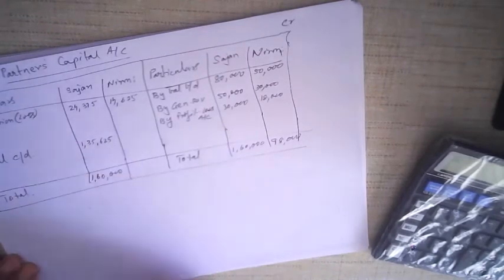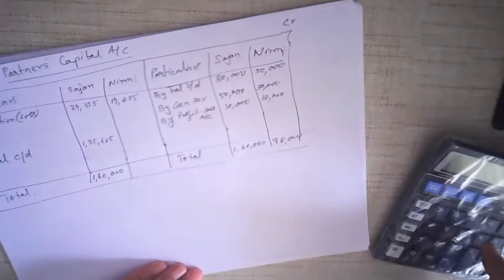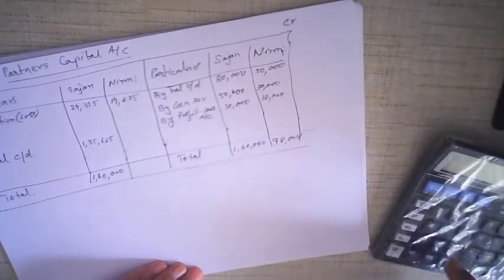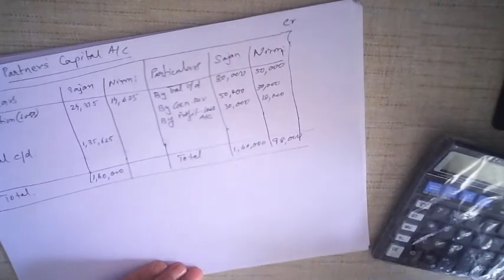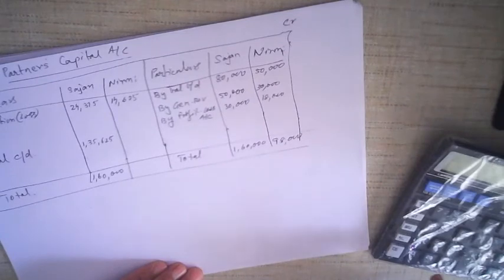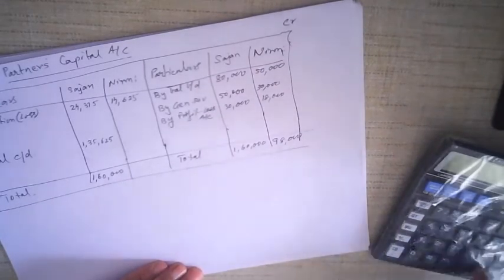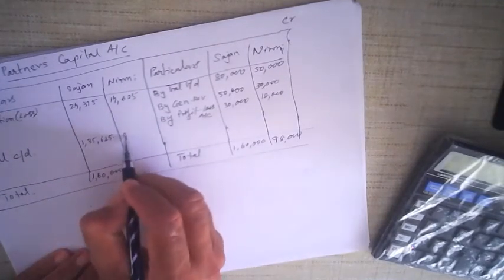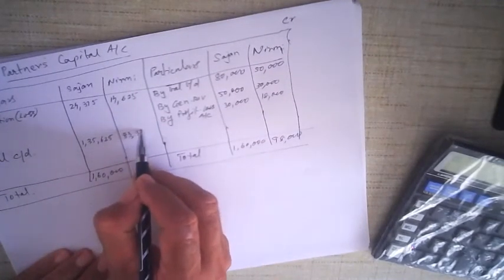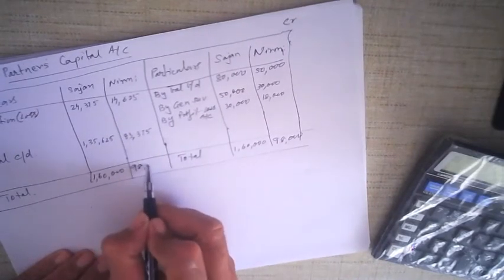This is the balance carried down. And in the case of Nirmi, 98,000 minus 14,625, I get 83,375, and of course the total would be 98,000.